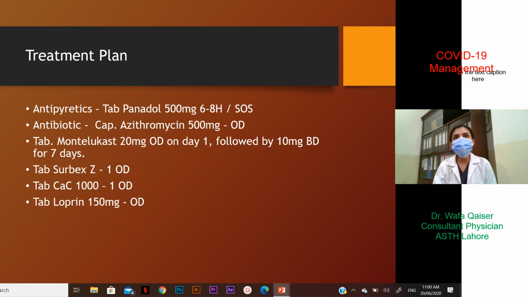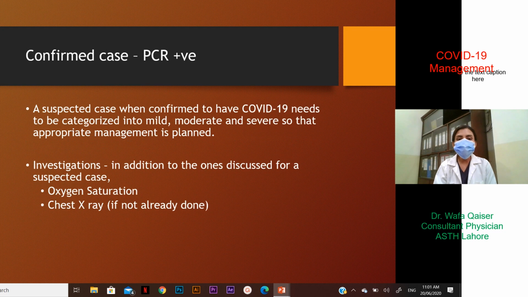Two other medications that need to be started for a suspected COVID would be low-dose aspirin 150 milligram in an OD dose, and also tablet Montelukast 20 milligram once daily on day 1, followed by 10 milligram twice a day for 7 days. A suspected case, when confirmed to have COVID-19 on the basis of his PCR test, then needs to be categorized into mild, moderate, or severe so that appropriate management and risk stratification can be done.